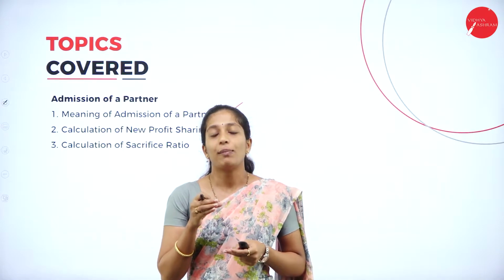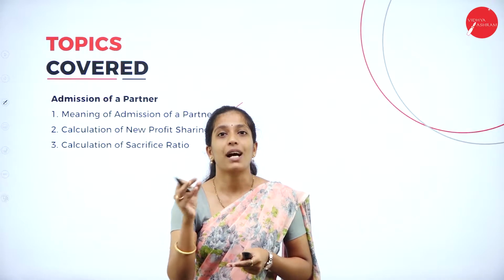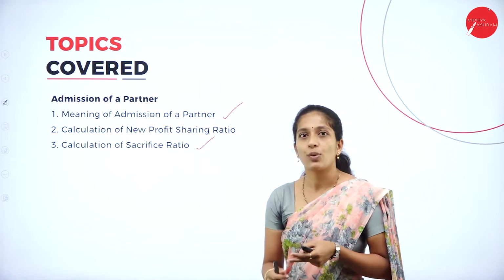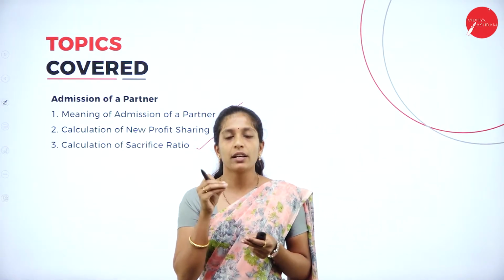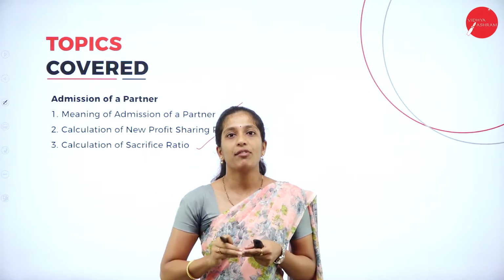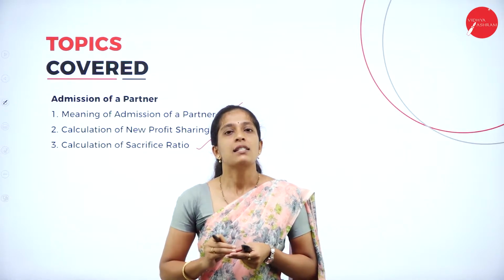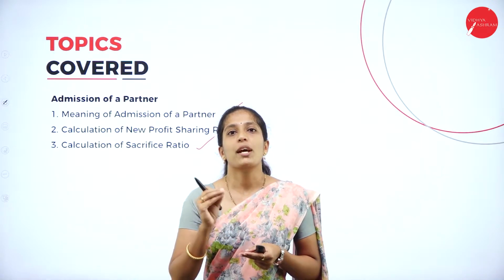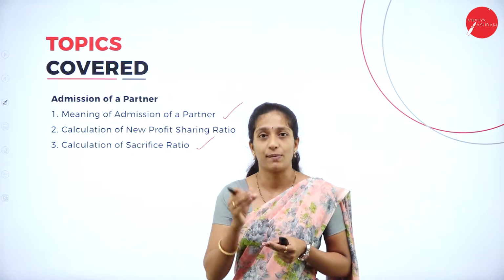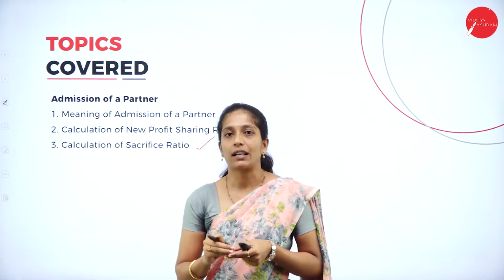Hope you all remember the formula. What is the formula to calculate the new profit sharing ratio? That is old share minus sacrificed share. Then we learnt about sacrifice ratio. What is sacrifice ratio? The ratio at which old partners sacrifice their share of profit in favor of the new partner is called sacrifice ratio. The formula: sacrifice ratio is equal to old share minus new share. These were the topics and we had solved a few simple problems relating to new profit sharing ratio as well as sacrifice ratio.